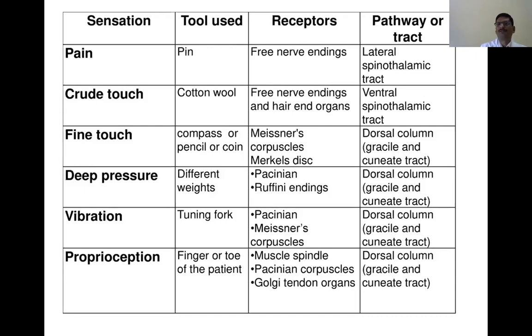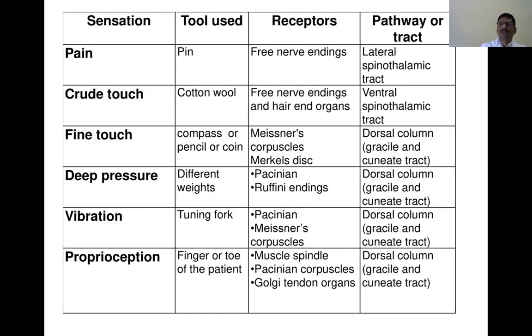Vibrate the tuning fork so that the prongs should never be touched. You should only touch the base of it. Once you touch the vibrating end, the vibration will be lost. One should not use a tuning fork of higher frequency because high frequency vibrations are not well perceived. You should never use frequencies more than 256. The best is 128 hertz.